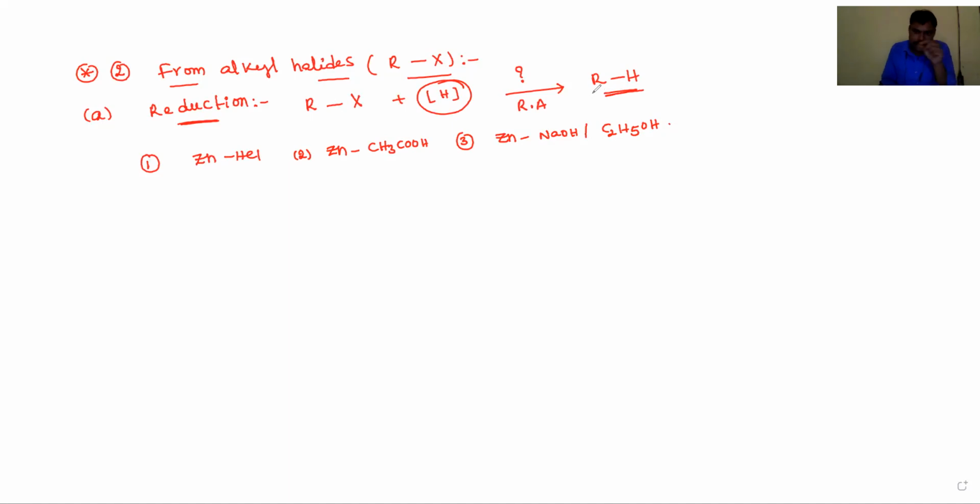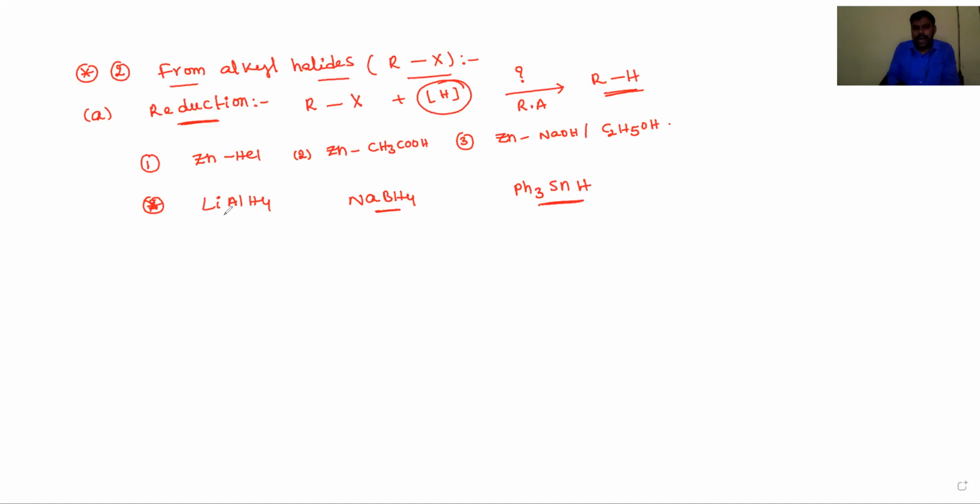In this reduction, the metal transfers electrons to the alkyl halides and forms free radicals as intermediates, dear students. Okay, and other important reducing agents are lithium aluminum hydride, sodium borohydride, and triphenyl tin hydride.